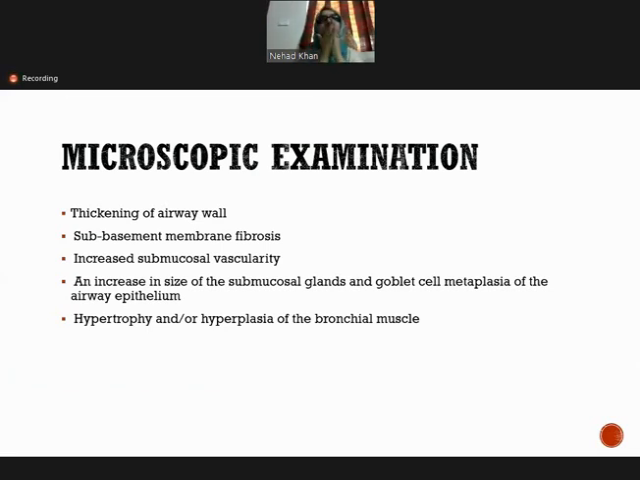Now we come to the microscopic features. What we find in asthma is thickening of the airway wall. The thickening is because of edema. Sub-basement membrane fibrosis can be seen. There is increased submucosal vascularity, which we have discussed: because of histamine, there is an increase in vascular permeability, which can cause edema and thickening of the airways. There is an increase in the size of the submucosal glands, goblet cell metaplasia is seen in the airway epithelium, and there is hypertrophy and hyperplasia of the bronchial muscles.